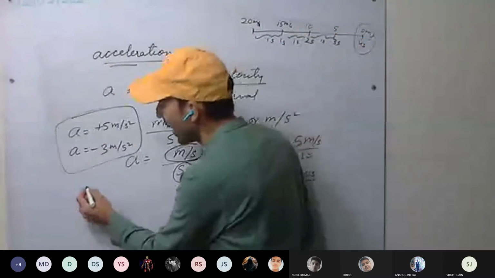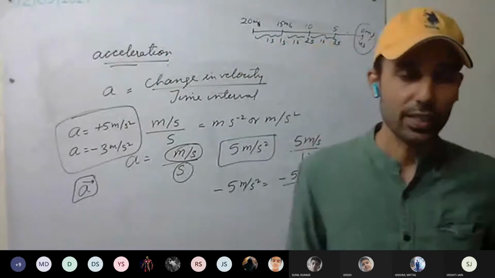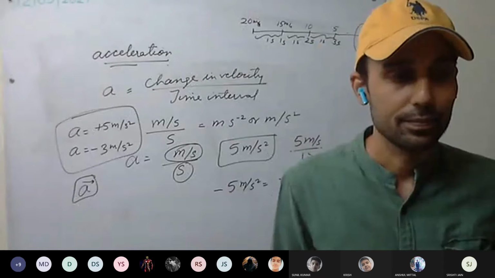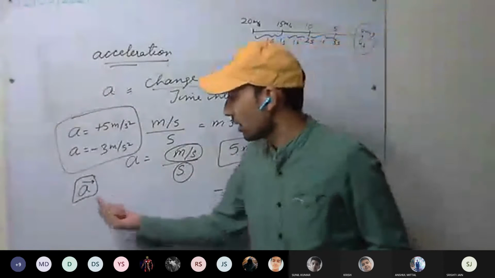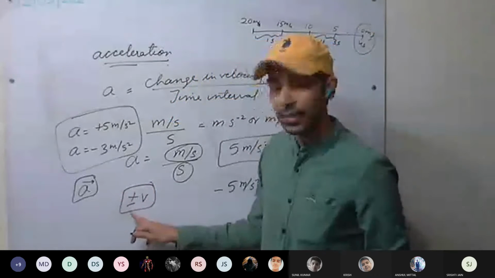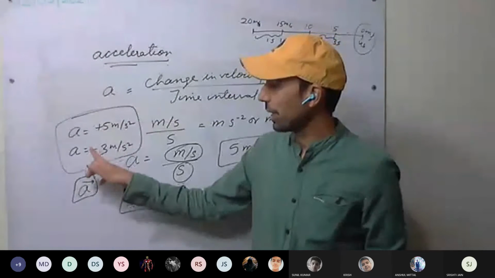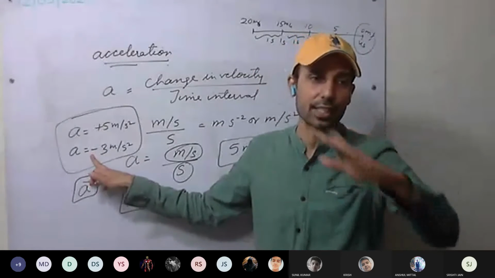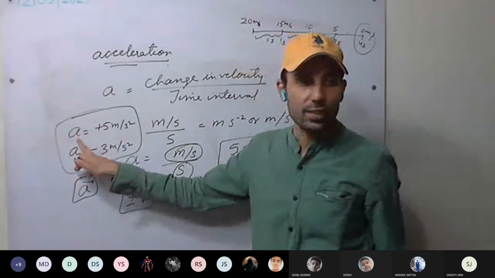But see here, acceleration is a vector quantity. So how are we going to get the direction of acceleration? See here, in velocity, plus and minus sign denotes the direction. But in acceleration, plus and minus sign denotes whether the body is accelerating or deaccelerating, whether the velocity is increasing or decreasing. Okay, so how to get the direction of acceleration?